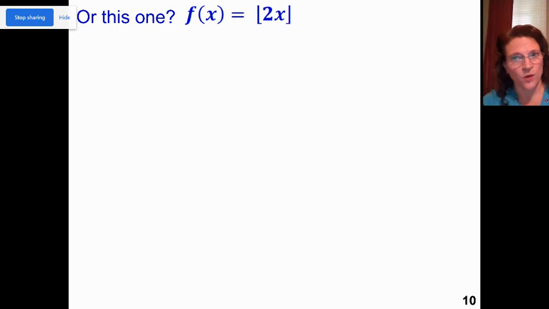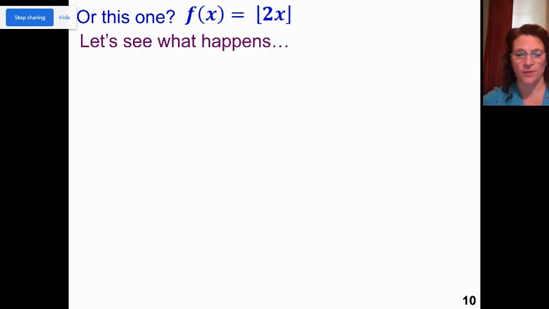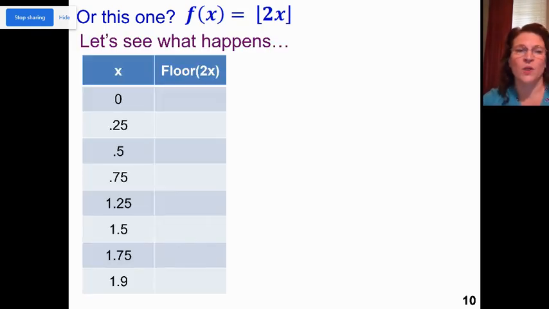Now this one is where it's going to get us. The floor of 2x. So that 2 is on the inside multiplying by x. Let's see what happens. So let's plot some points to help us visualize what's going to happen. If I have x is 0, I'll plug it into my function. 2 times 0 is 0.